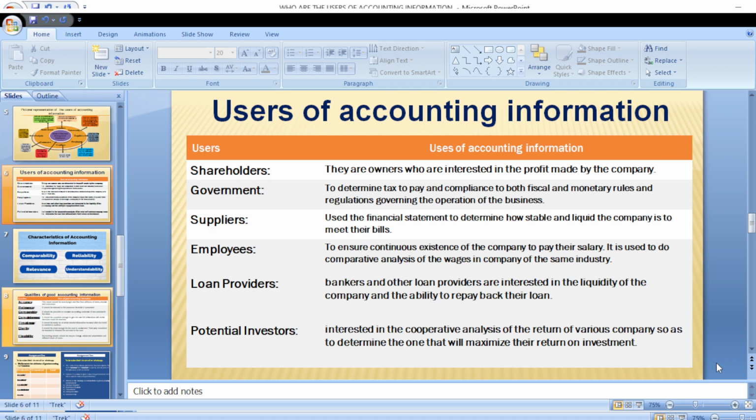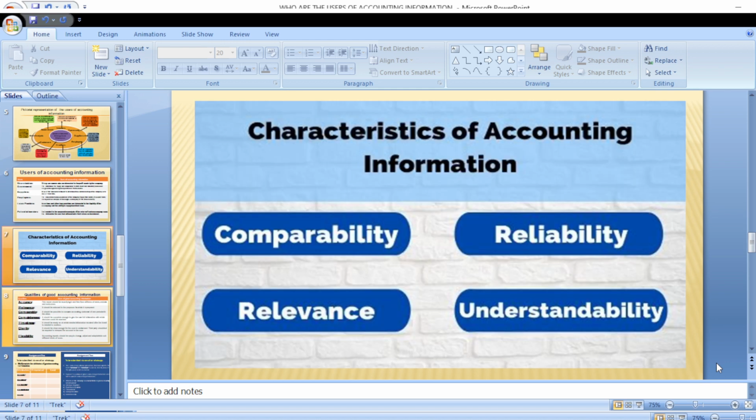Then potential investors, those that want a return on their investments. If they are making an investment, they want to know if there is going to be a return on investment, ROI. And at the end of the period, if the organization will be capable of making returns on their investments. I hope we are following. Like I said, accounting is very, very easy. Just try to follow as we go.